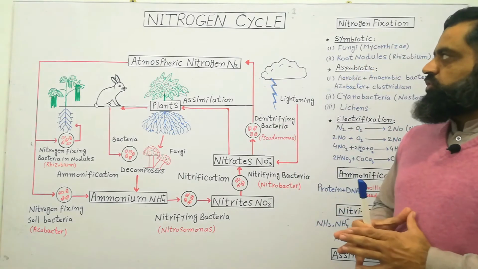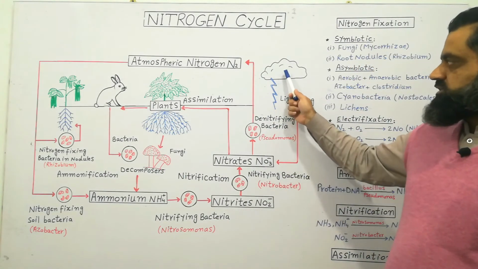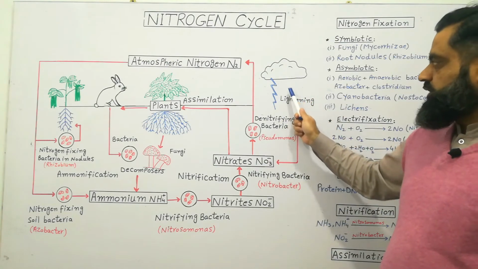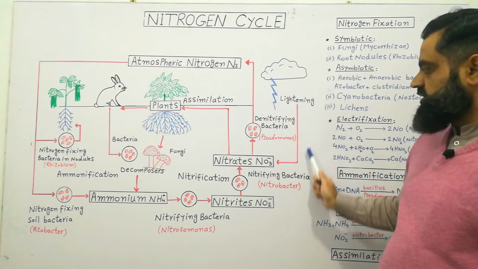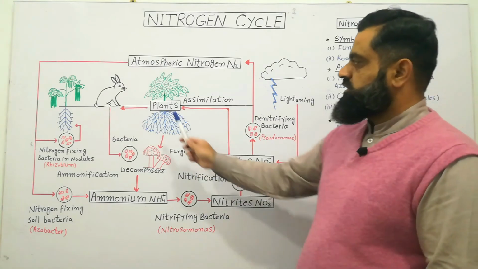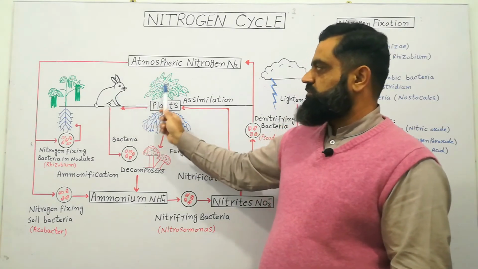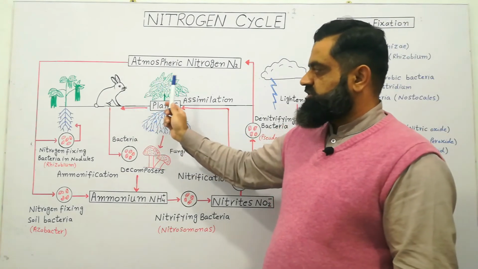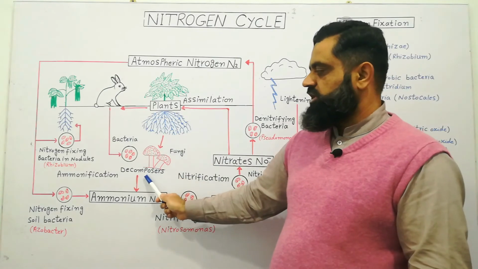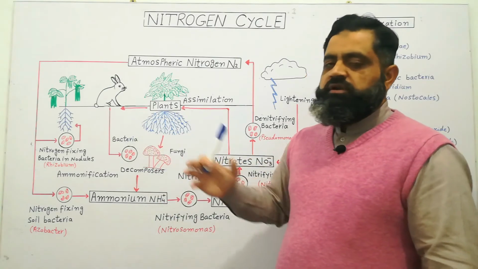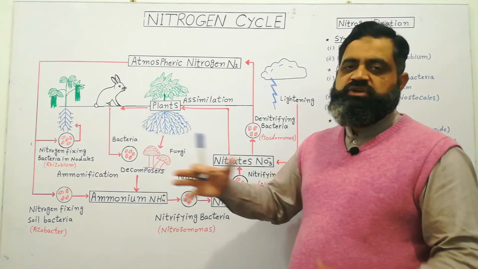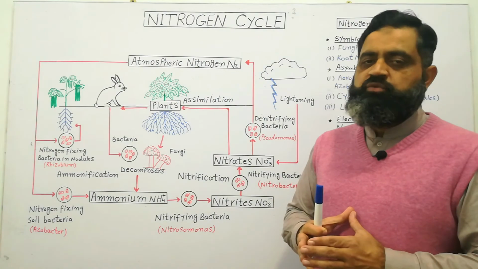There are different methods of nitrogen fixation. First of all, I will discuss lightning. During lightning, atmospheric nitrogen is converted into nitrate ions. The second method of nitrogen fixation is dead bodies of animals and plants. When animals and plants die, they are buried in the soil, where bacteria and fungi, which are known as decomposers, convert nucleic acid and protein present in these organisms into ammonium ions. So in this way, dead organisms are also converted into ammonium ions.